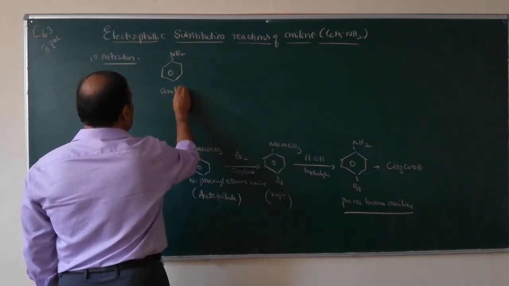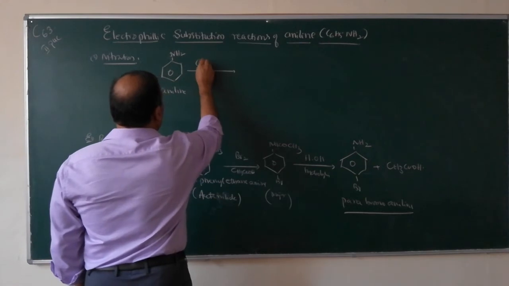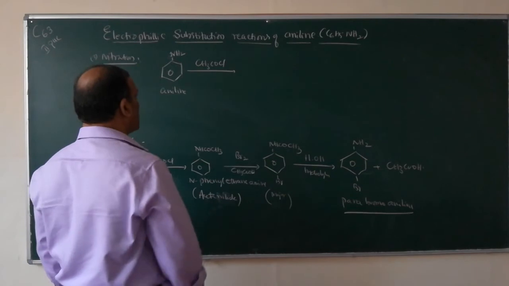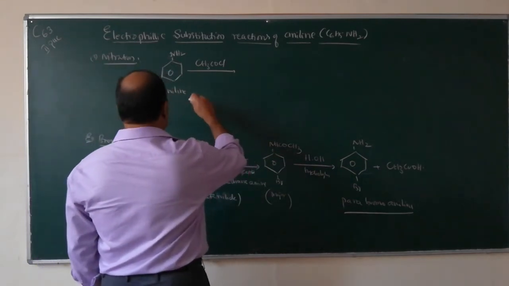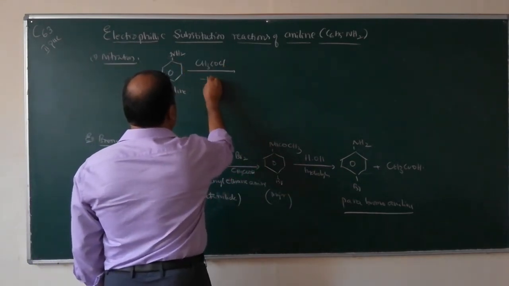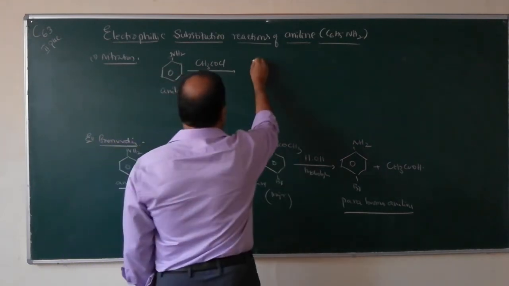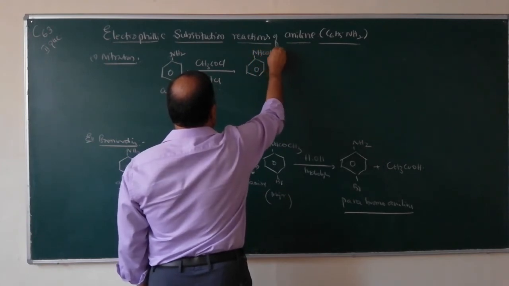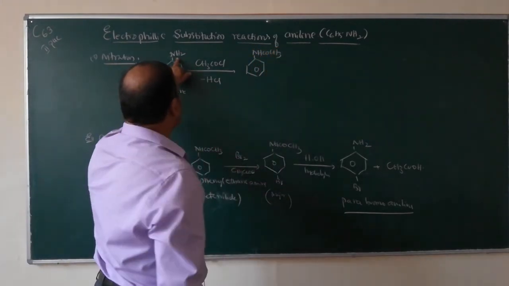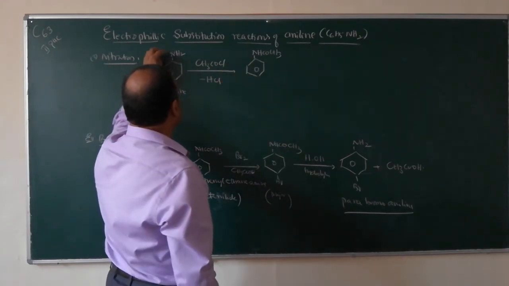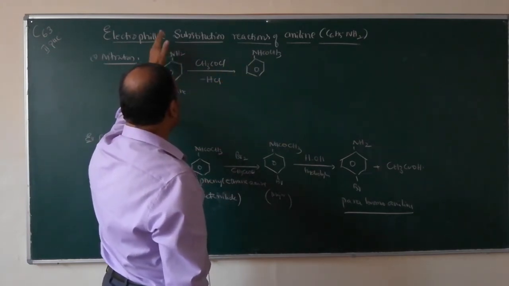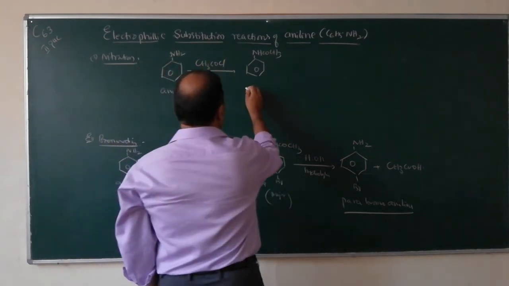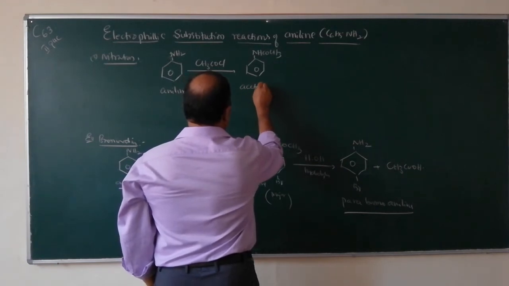What you have to do is acetylation: react with CH3COCl, acetyl chloride, HCl is lost, and it is converted into acetanilide, NHCOCH3. So the aniline group is deactivated. The lone pair of electrons on nitrogen is decreased due to the conversion of aniline into amide. So this is acetanilide.